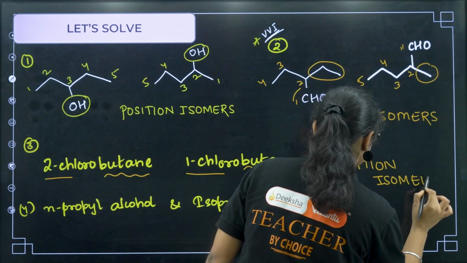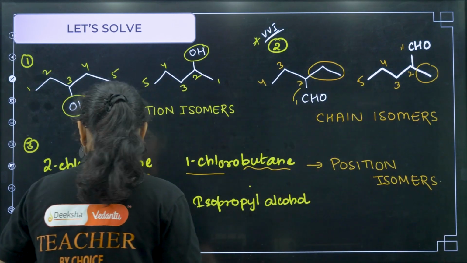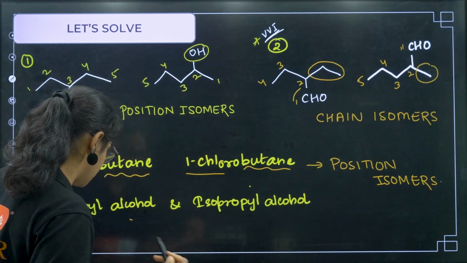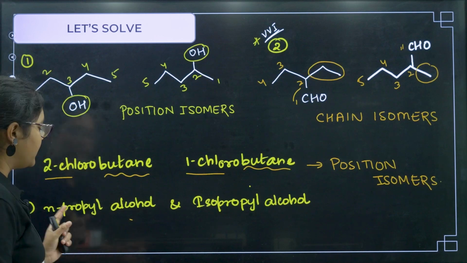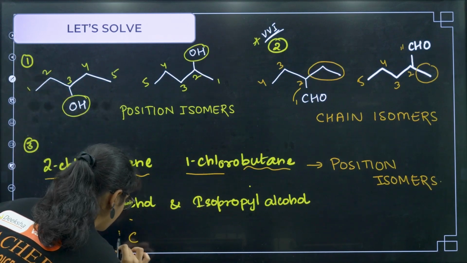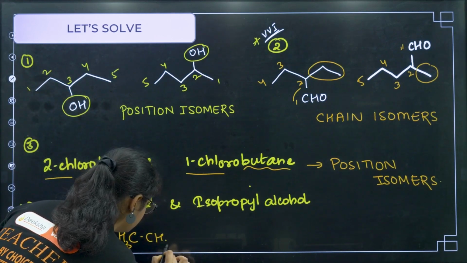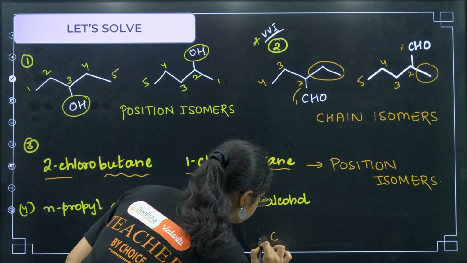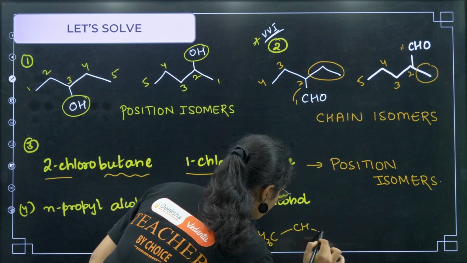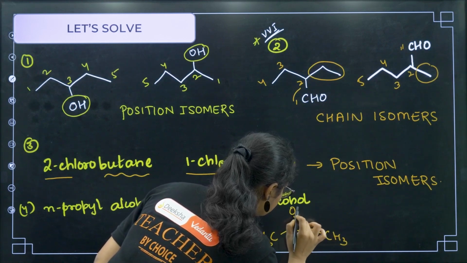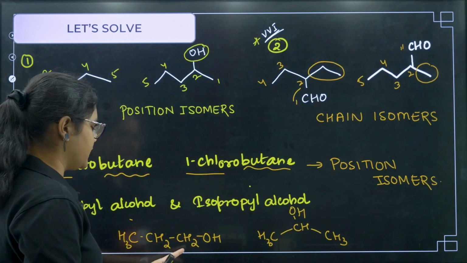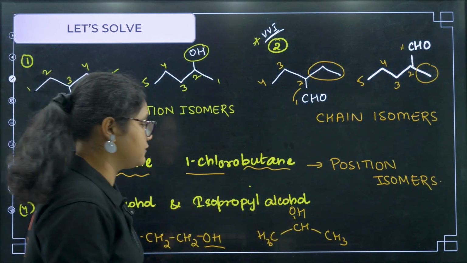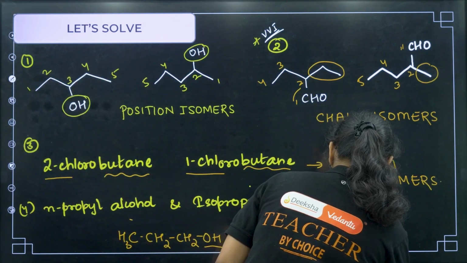Position isomers. Next you have n-propyl alcohol and isopropyl alcohol. What makes the question tough here? Knowing the structure. n-propyl alcohol means straight chain: CH3, CH2, CH2, OH. The isopropyl alcohol structure is like this. You can see again that OH is present on the first carbon in one and on the second carbon in the other, so that will again be position isomers.